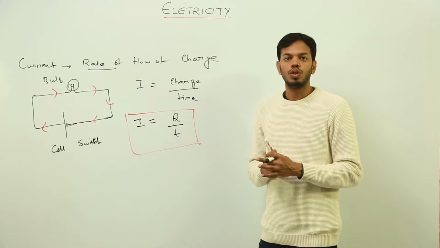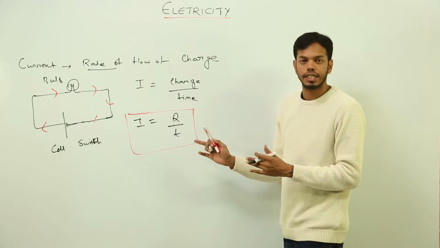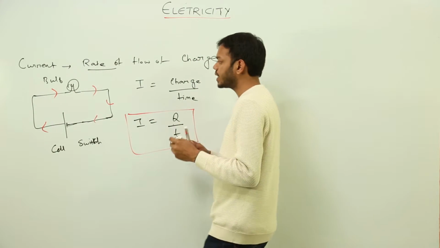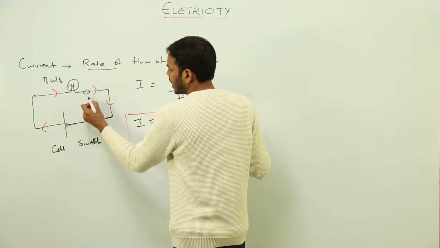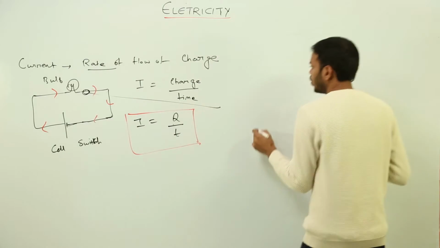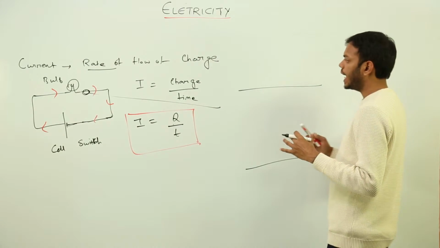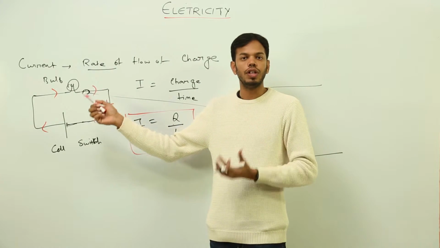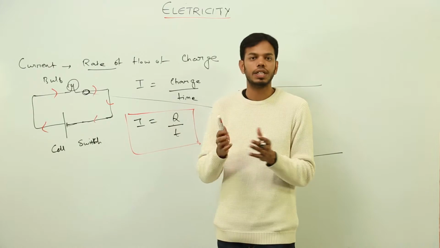That is what I want you to know: what exactly has happened, what is charge, and which charge has flown. To understand this whole concept, I'll enlarge this wire. Suppose I'm taking this much part of the wire and showing you the enlarged version. Suppose we are viewing this wire through a microscope, or we have enlarged this image 100 times.